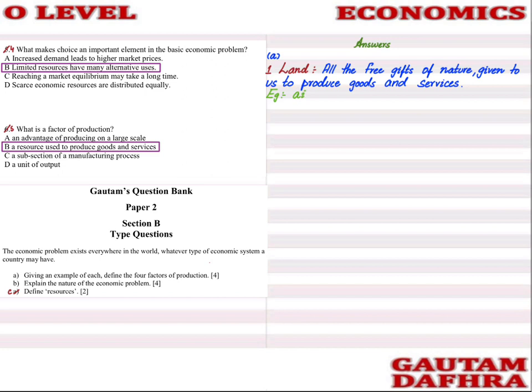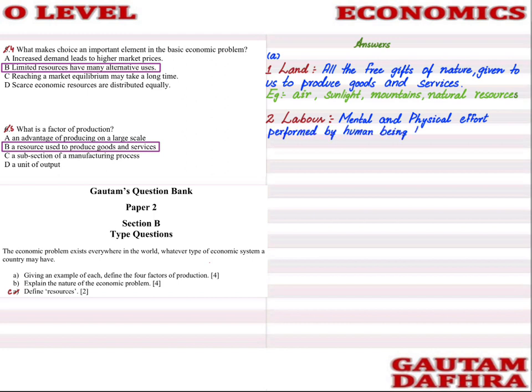to produce goods and services. Okay, so the examples will be air, sunlight, mountains. So we have given the examples. Natural resources, we have given the examples as well. We have defined it as well. Now let's define labor. So labor is actually the mental and physical effort, which we have already studied, performed by a human being to produce goods and services for a monetary reward.